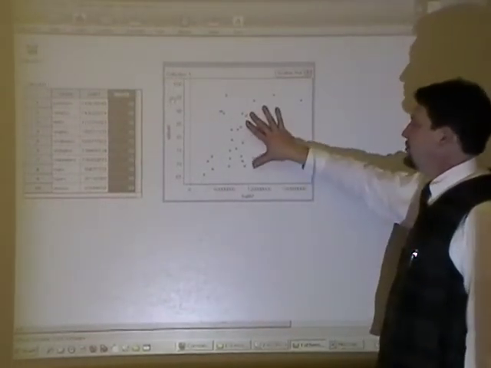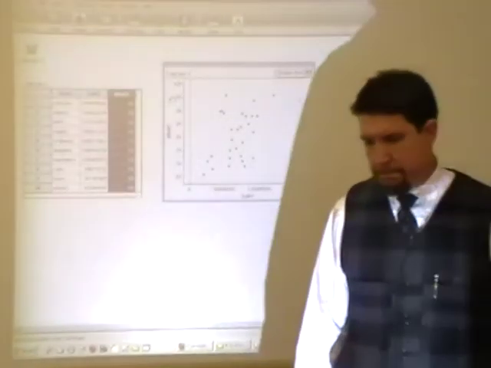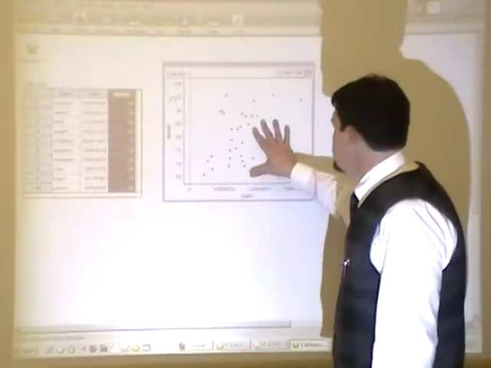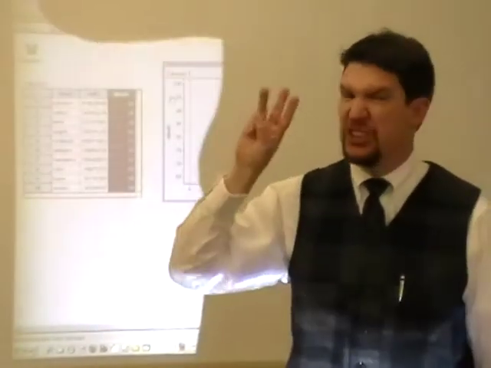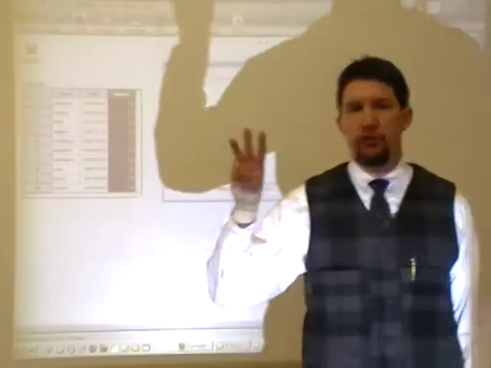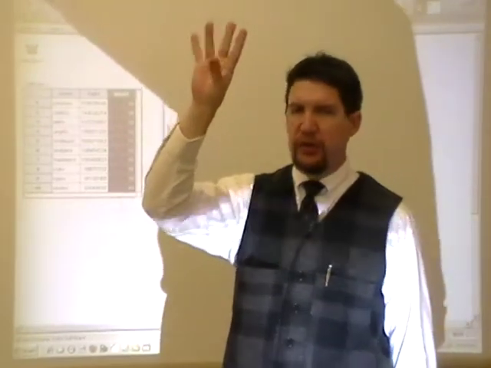We've got this relationship. We say it's kind of linear, but we're going to need to describe it. And when we describe a relationship, there are three things we need to talk about, just like when we describe a distribution. The three things we talk about in describing a distribution are shape, center, and spread.